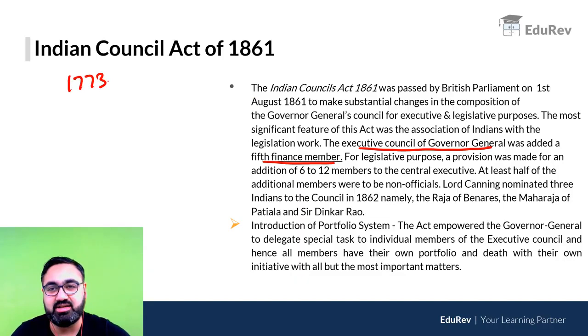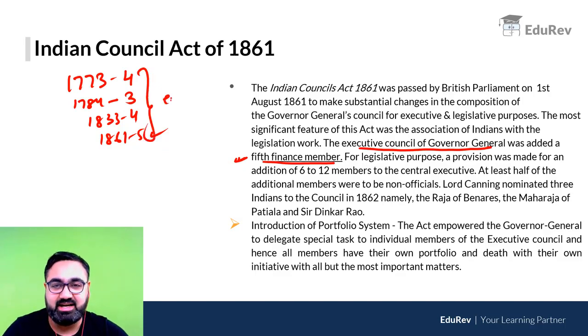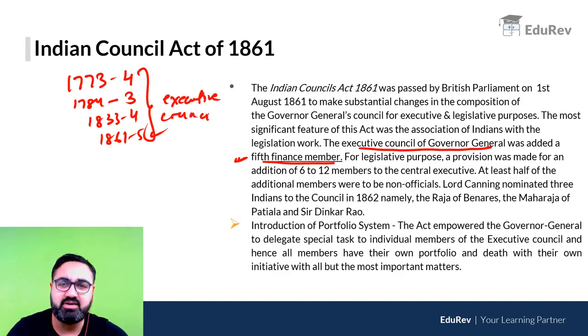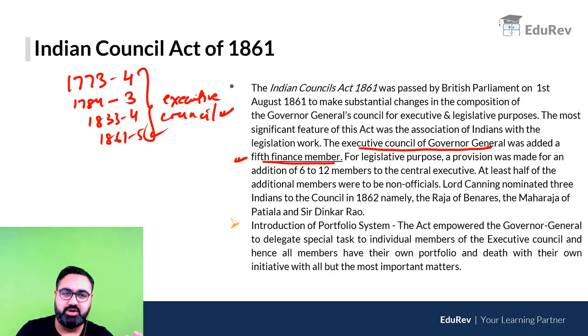In 1773 4 members की Executive Council सेटअप की गई थी. 1784 में उसको 3 member कर दिया गया था. 1833 में फिर 4th member वापस आ गया था, और 1861 में 5th member was added. He was a finance member. As I discussed earlier, this was the Executive Council, not the law making. ये law making नहीं कर रहे थे. They were just the executing council. So they were making the policies, executing laws.